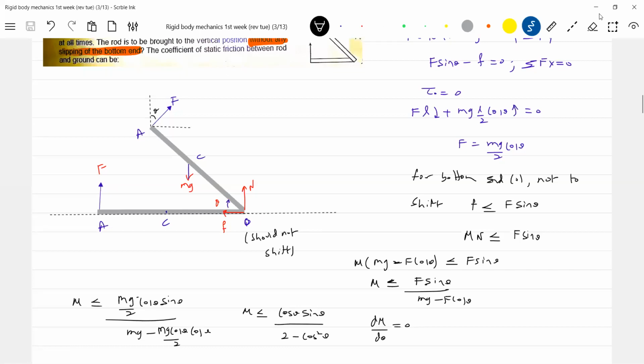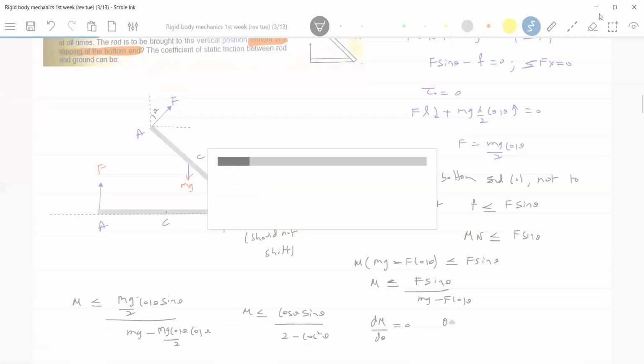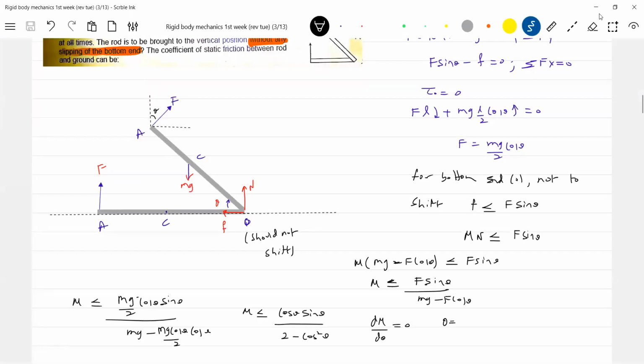Answers given: 0.4, 0.5. So maybe, because less than is coming, any value less than that particular value, we can pick up those options. Anybody, value of theta?